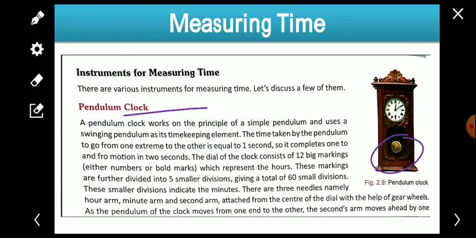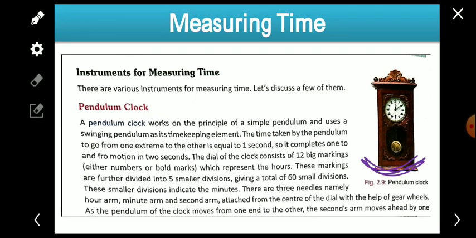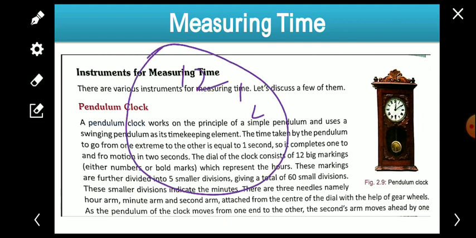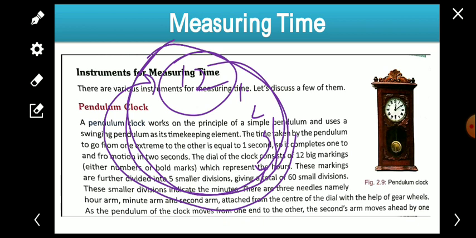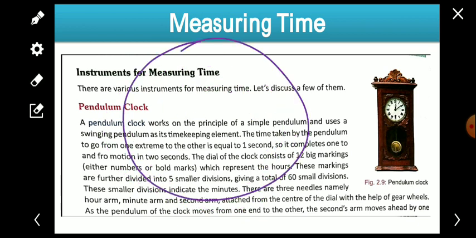So the pendulum clock we understood, and to complete 1 to and fro motion it takes 2 seconds. The dial of the clock consists of 12 big markings. You must have seen, this is the clock, then here 12, 1, 2, 3, 4, like this, and it goes on. It means it has been divided into 12 equal parts. 12, 1 2 3 4 5 6 7 8 9 10 11, like this the clock is there.